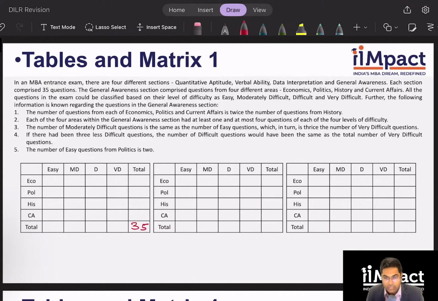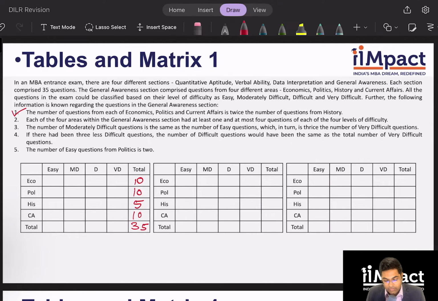Yes, missing values, classic set. Clue number 1, what does it tell me? The number of questions from each of economics, politics, and current affairs is twice of that from history. Very simply, this gives me 5 in history and 10 in each of them. I told you we will always, if possible, try to figure out the totals on both sides and then play a sort of Sudoku in the middle for the values. So clue number 1 is done.